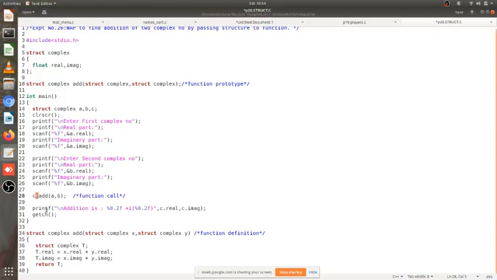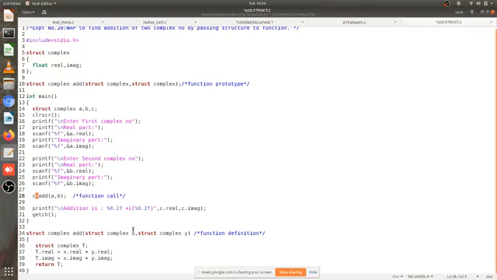Next thing is, in this program we are writing this function's definition, or function's body as they call it, or function's code to be precise. This is the function's code. If I call this function with the arguments, then this code is what is going to get executed. So I will have struct complex t defined in the first line. Second, I am doing t dot real, the real part of t, and I am assigning it as x dot real plus y dot real.